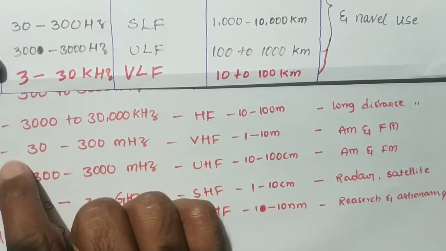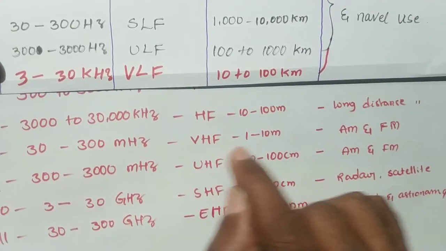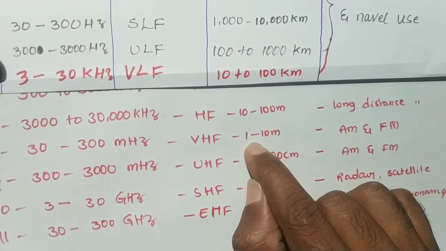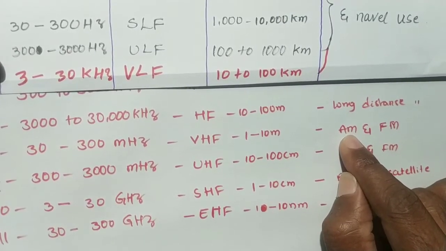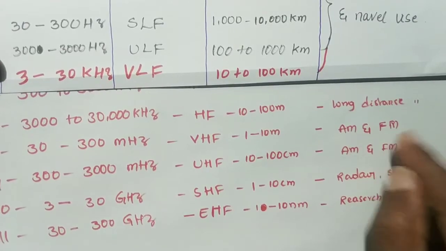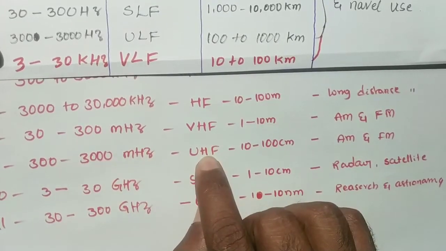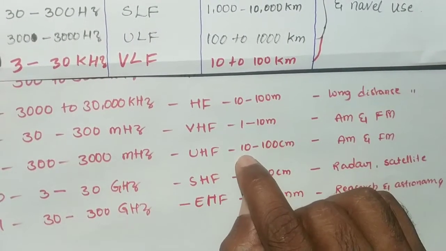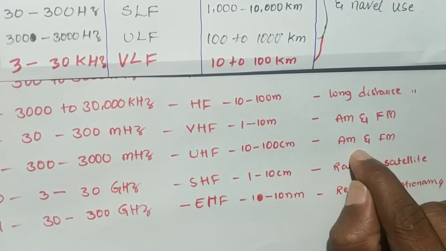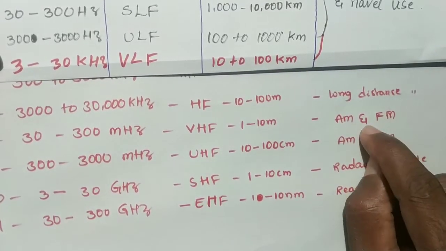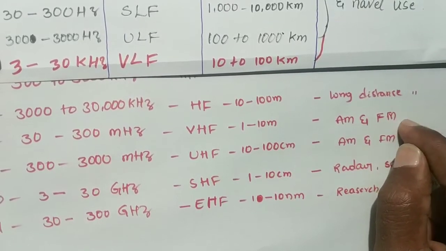And coming to the eighth one, 30 to 300 megahertz, it is named very high frequency. It covers a wavelength of 1 to 10 meters, and it can be used in AM and FM applications. And the ninth one, 300 to 3000 megahertz, is named ultra high frequency. It covers 10 to 100 centimeters, and it can be used for AM and FM. AM and FM applications are nothing but TV and FM broadcasting purposes.